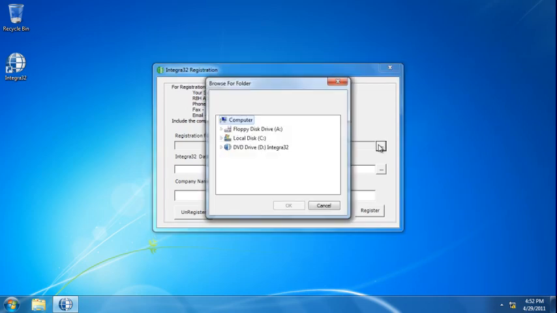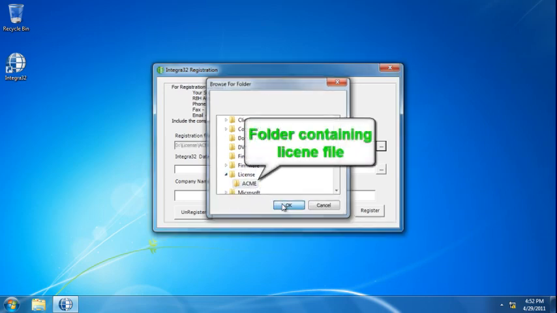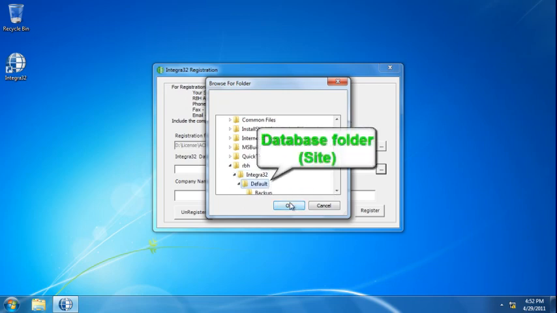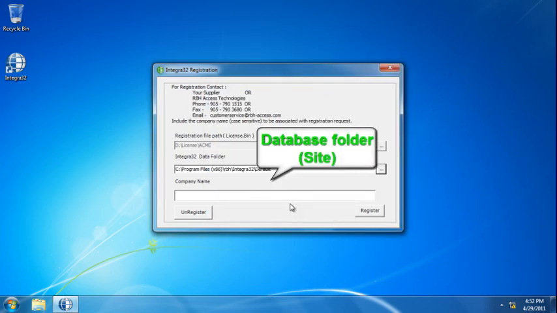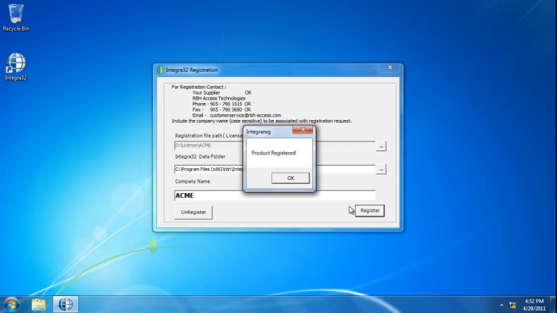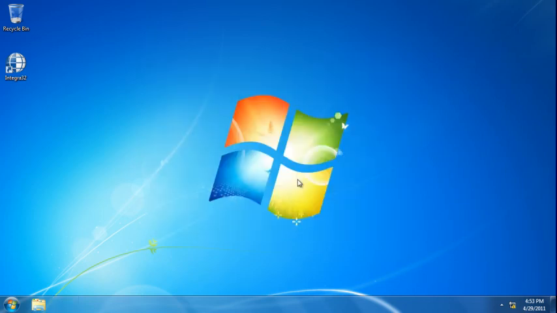Let's point it to the license folder. Expand Integra32 CD, expand Licenses folder, and click on a folder with the name of your site. Let's point it to our database folder. Expand Drive C, expand Program Files, expand RBH, expand Integra, and select Default folder. Let's type in the name of your site. It matches the name of the folder containing your license file. Click Register, and we're done.